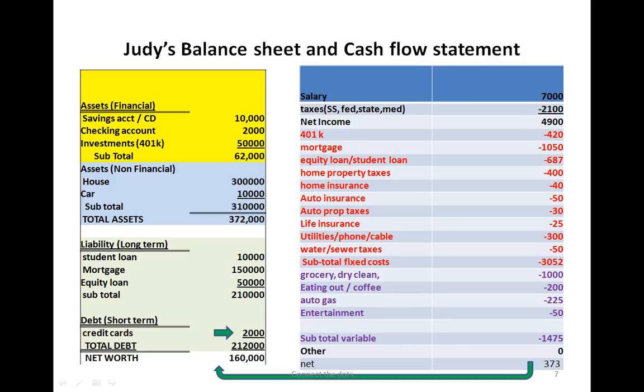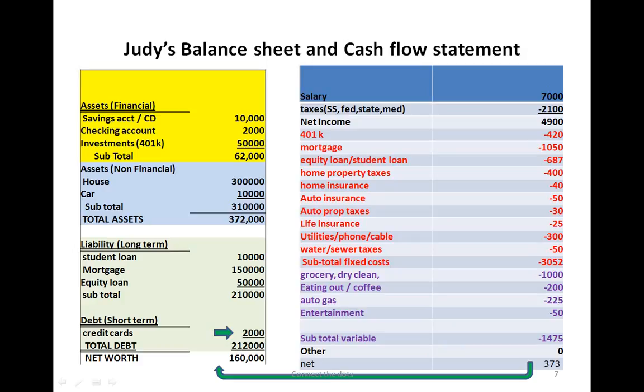Either way, regardless of where she puts it, if she puts it in her financial assets, then that will go up, and that will increase the net worth by $373. Or if she pays down the credit card, that liability number will go down, and since that number is subtracted, net worth will still go up by the same amount, 373. So a person may decide, depending upon his or her situation, where to put any extra money every month. Or sometimes people may say, I'm going to put more into my investment account, a 401k or another IRA. So where do you put it?